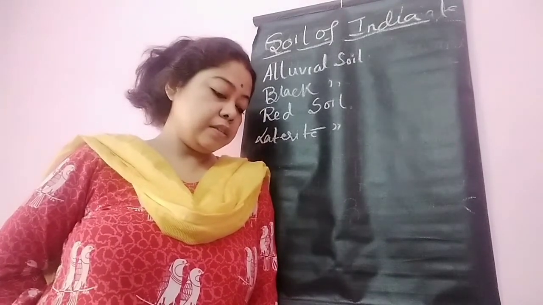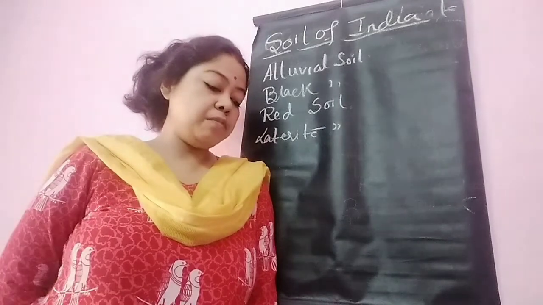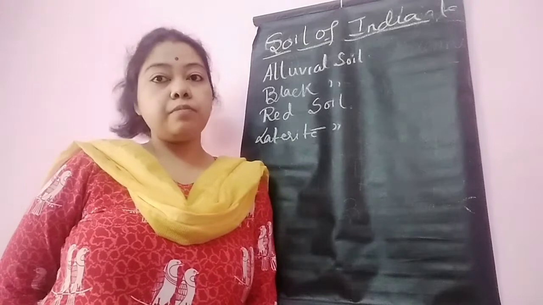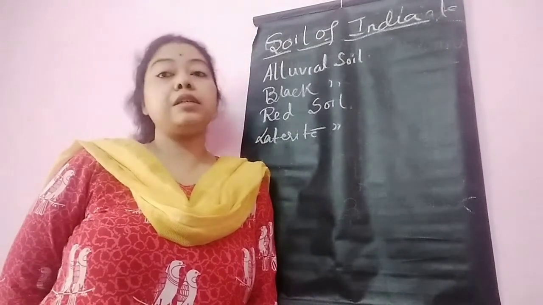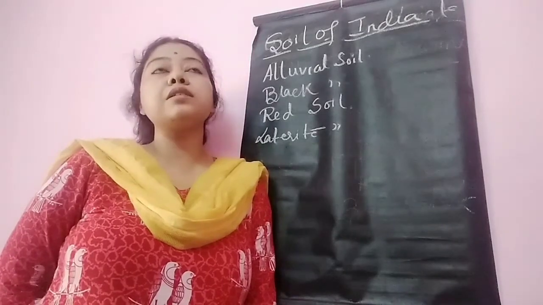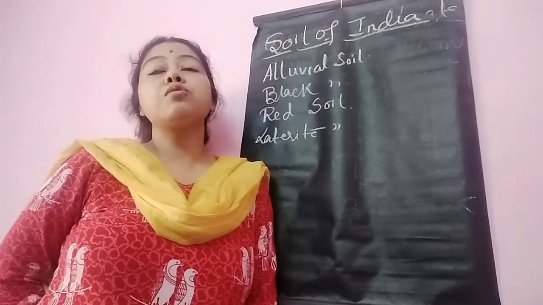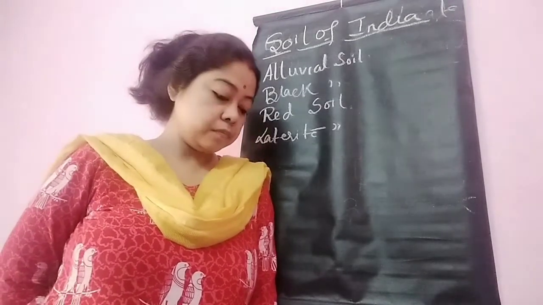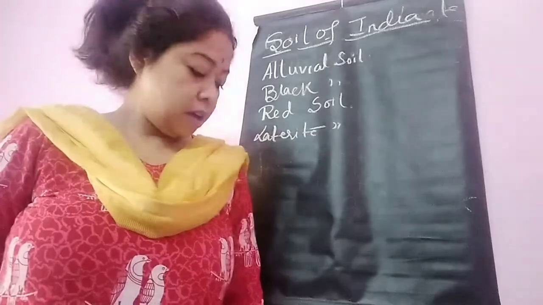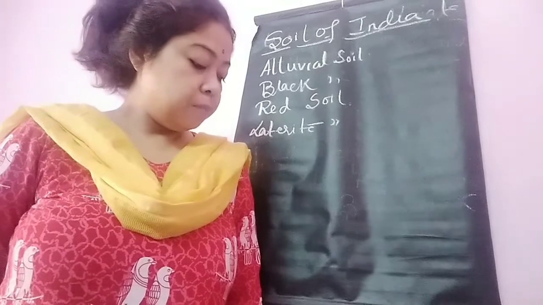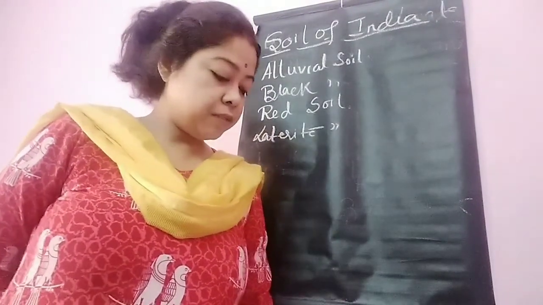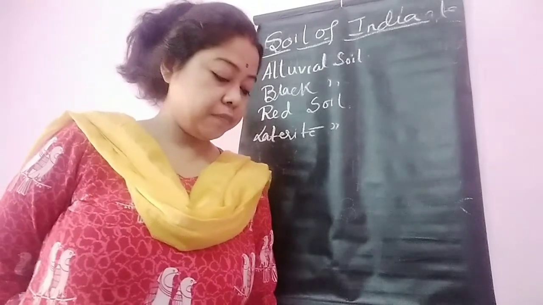Texture: it is usually coarse grained and porous in nature. Porous means water can pass through the soil. Coarse means it is not so thickly packed. Next, minerals. The soil is rich in iron but poor in lime, magnesium, phosphoric acid and potash.